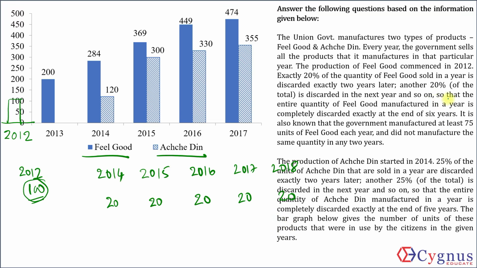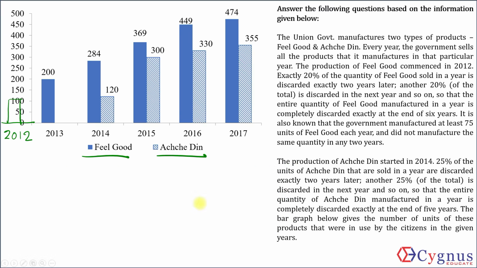What is written? So that the entire quantity of feel good manufactured in a year is completely discarded exactly at the end of 6 years. So 2012, 6 years later, 2018, completely discarded, which means what I've understood is correct at least till this point. But this was only a hypothetical assumption on my part that 100 units were produced in 2012. For now, I don't know that, so I'll just take this much part down.